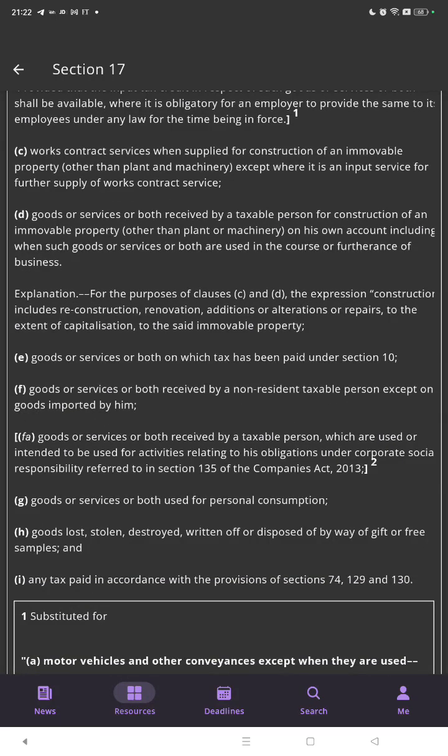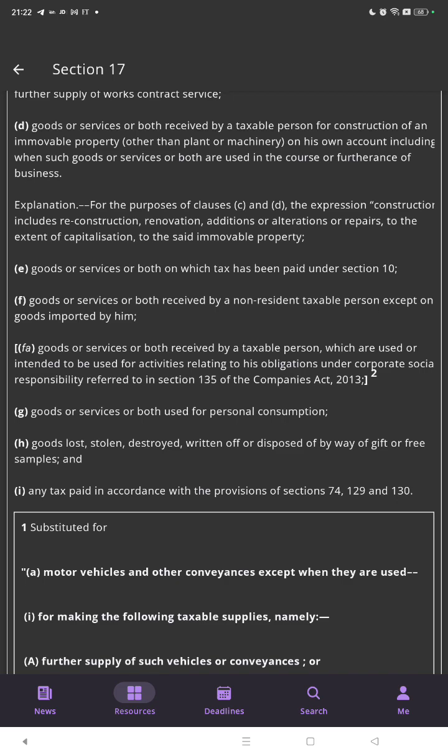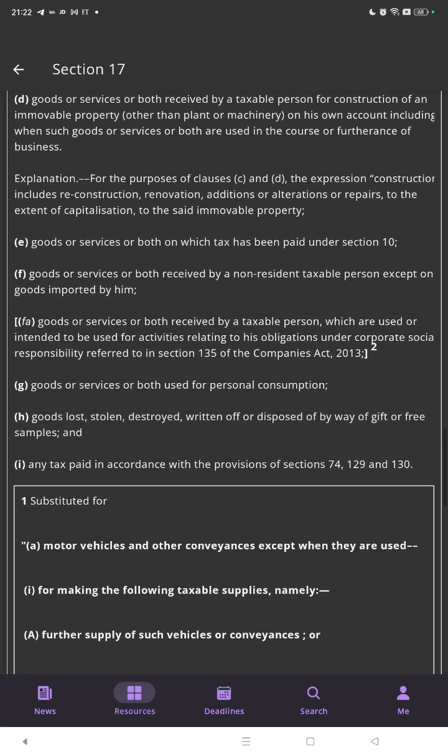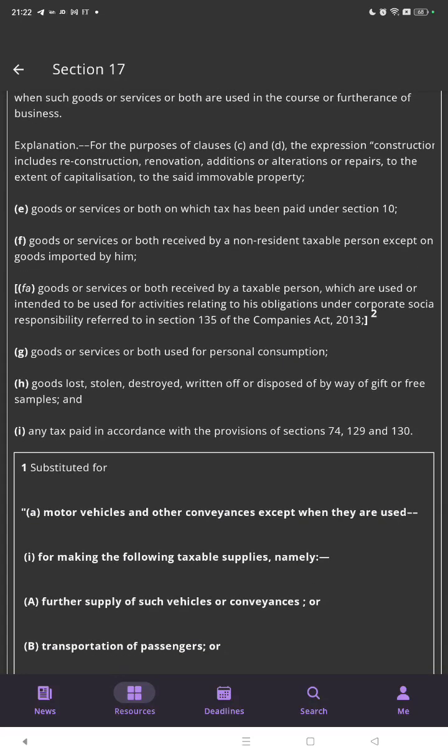Explanation: for the purpose of this class C and D, the expression construction includes reconstruction, renovation, additions, alteration, or repairs to the extent of capitalization to the said immovable property. Goods or services or both on which the tax has been paid under section 10. The goods or services or both received by a non-resident taxable person except on goods imported by him.